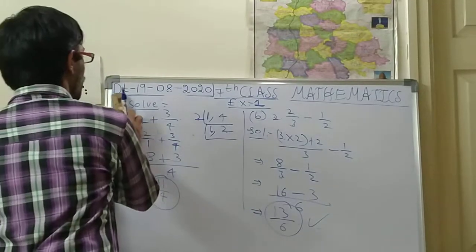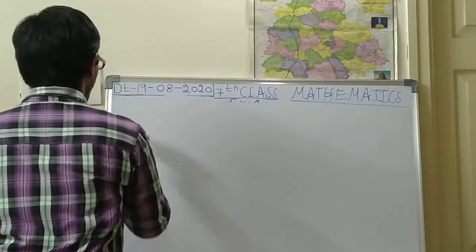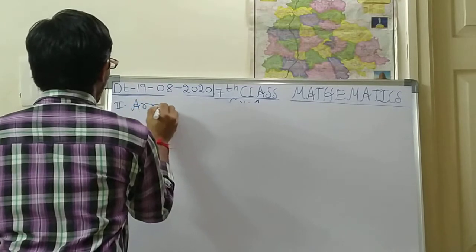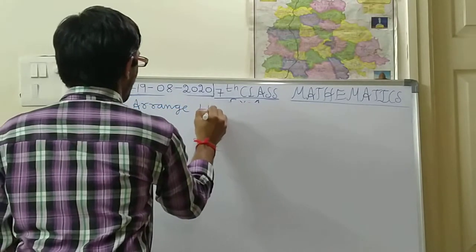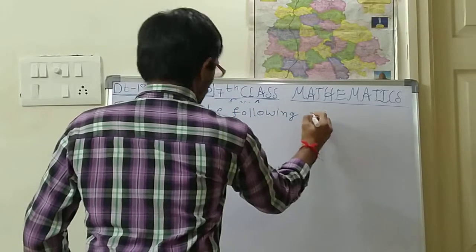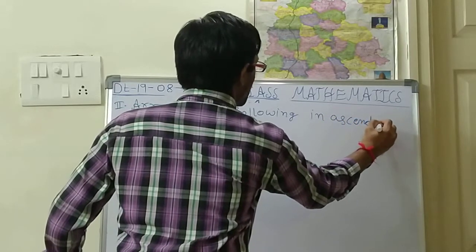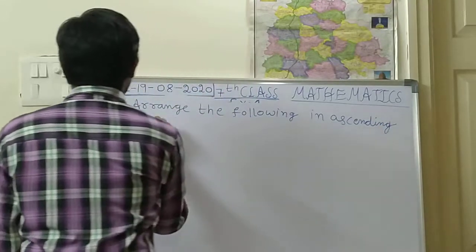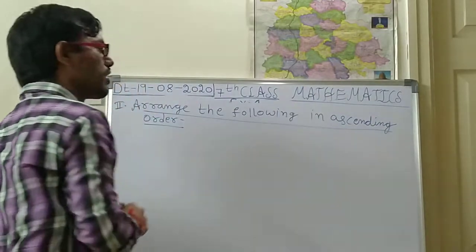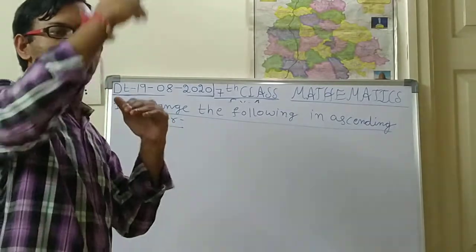Okay. Now we shall go on with the second bit in this exercise. What is the second bit? Arrange the following in ascending order. So you should arrange the following in ascending order. Ascending order means small to big, small number to big number.